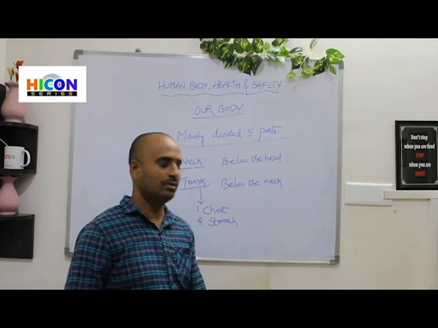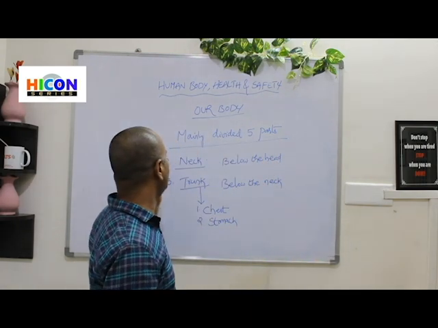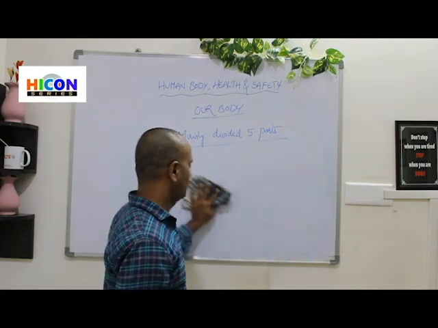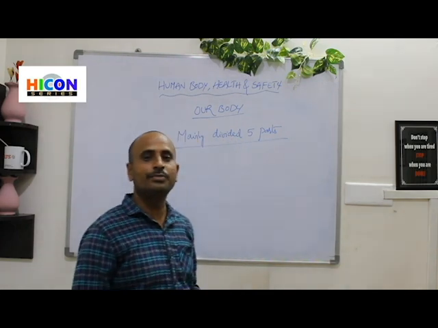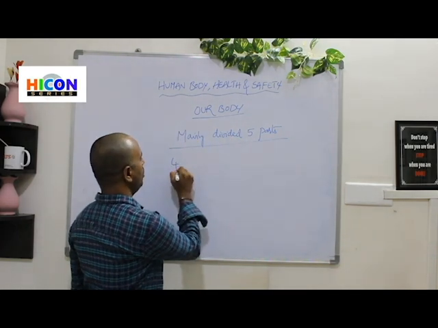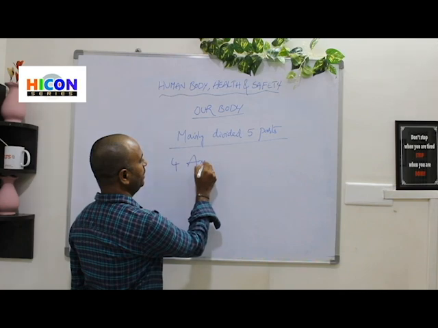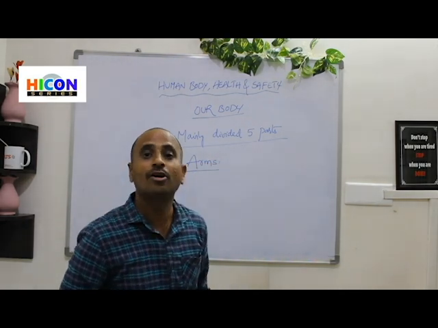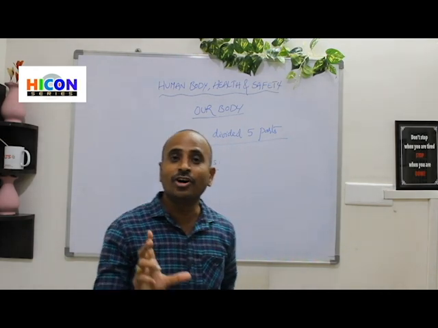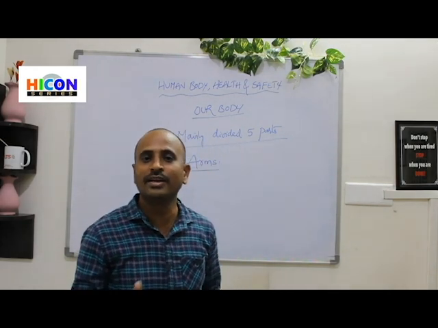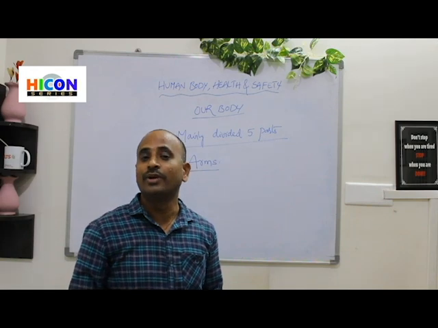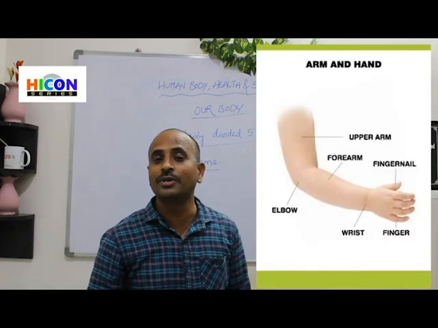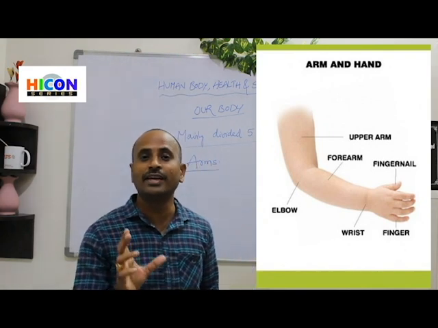Next, let's go to the next part. What is the next part? Yes, the next part is arms. What are the arms? Can you identify the arms in the picture? The parts are already marked in the picture. Identify where the arms are located.